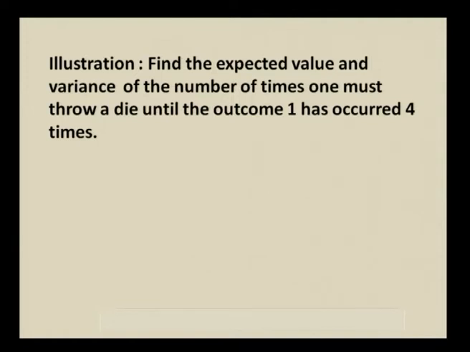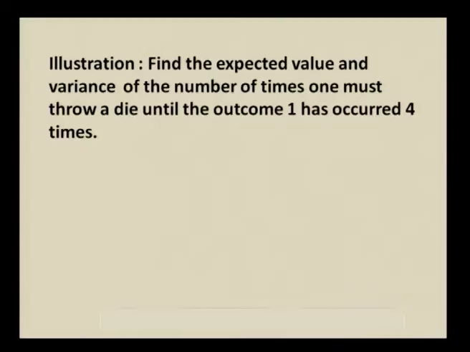Here nothing is specified that you use negative binomial distribution or binomial distribution, it will not be specified. Understanding the concept, understanding what has been asked, you have to decide that this particular problem has to be done with negative binomial distribution. So, here we are asked to find out expected value.